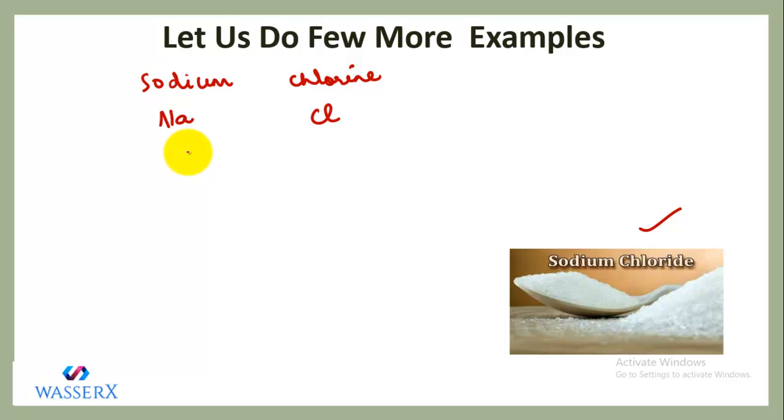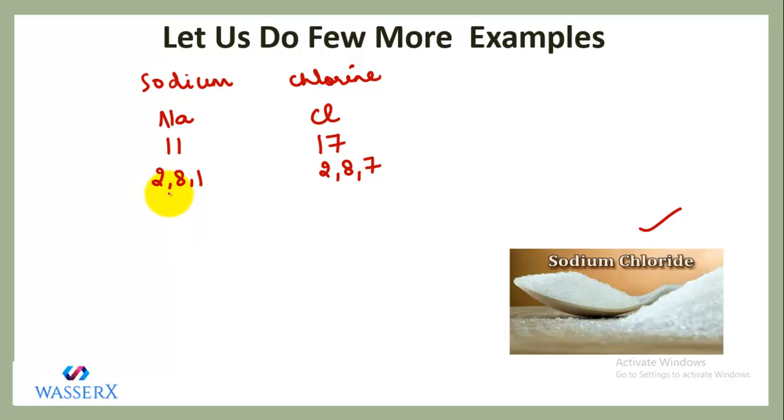As far as their atomic numbers are concerned, sodium has atomic number 11 and chlorine has atomic number 17. So let's write the electronic configuration: 2, 8, 1 for sodium, and for chlorine it is 2, 8, 7, right?